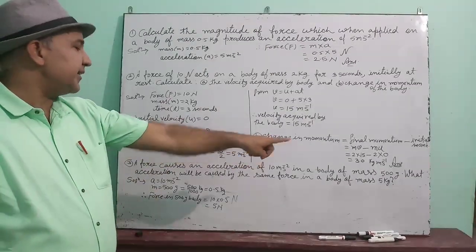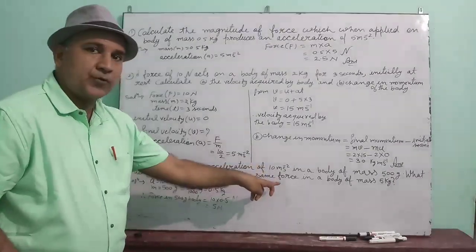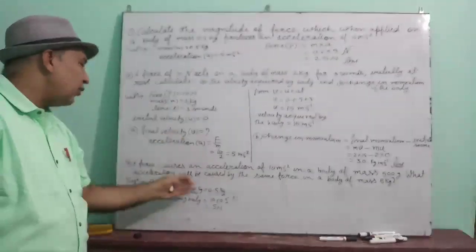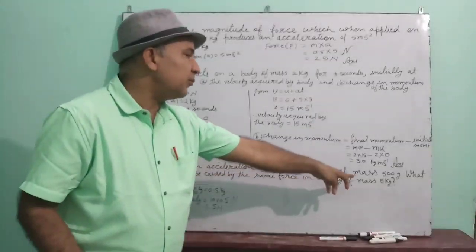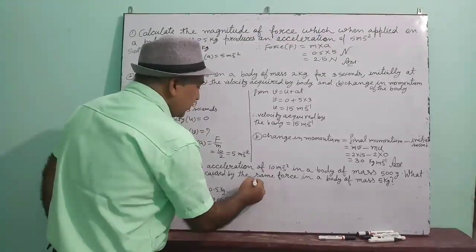Now the next part is, what acceleration will be caused by the same force? That means this 5 Newton force will create how much acceleration in the body of mass 5 kg? So that is the second part.